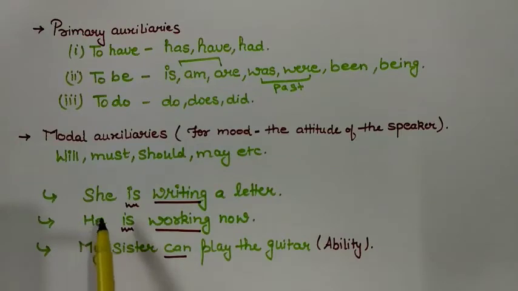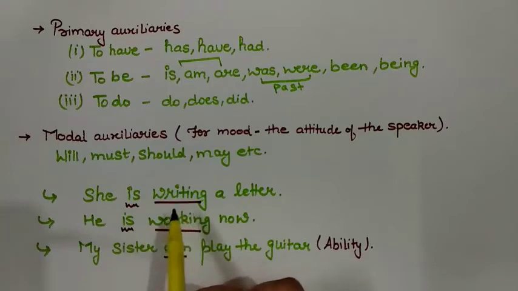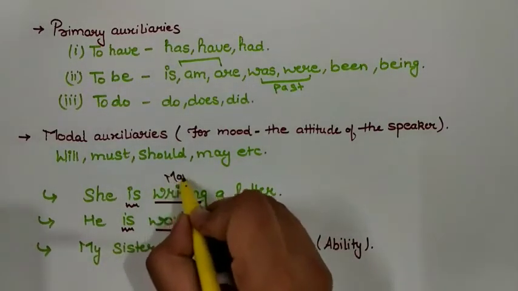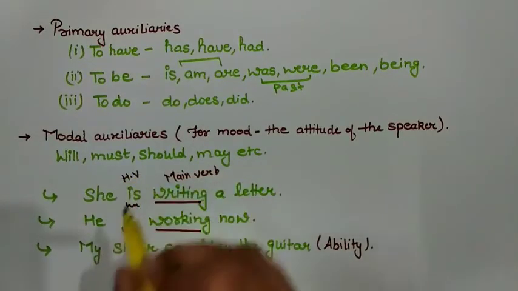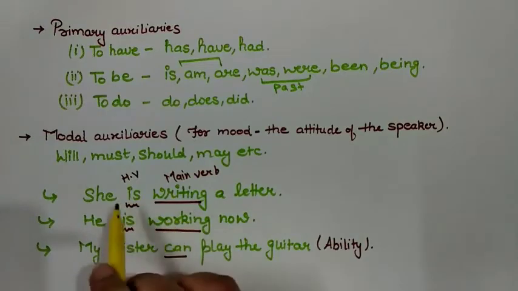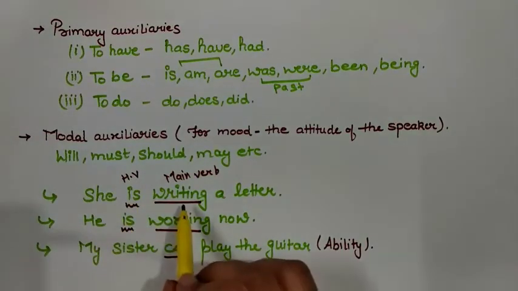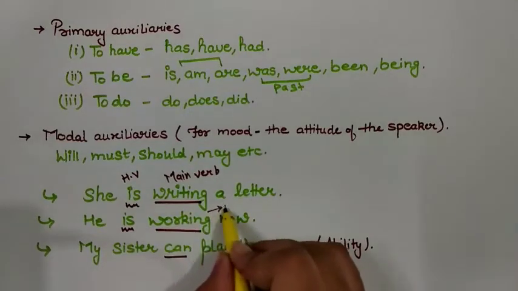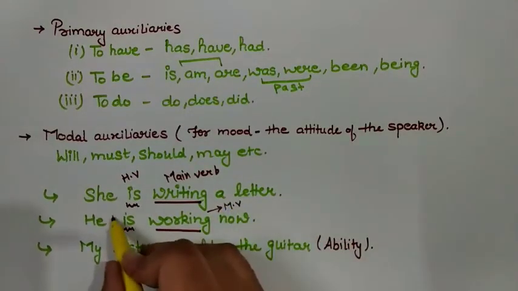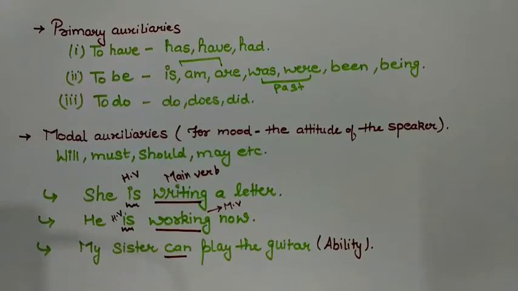Like, she is writing a letter. In this sentence, writing is the main verb and is is a helping verb. Can you see? Writing is the main verb and is is supporting this writing, and it is acting as a helping verb. Again in the sentence, he is working now. Working is the main verb and is is acting as a helping verb.